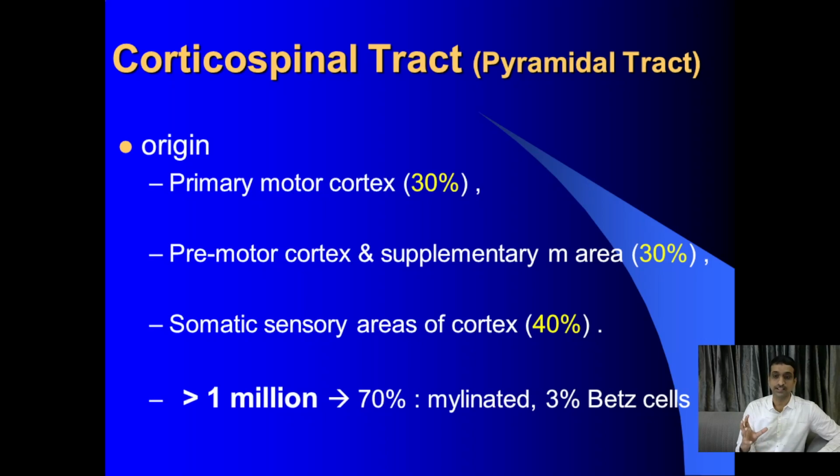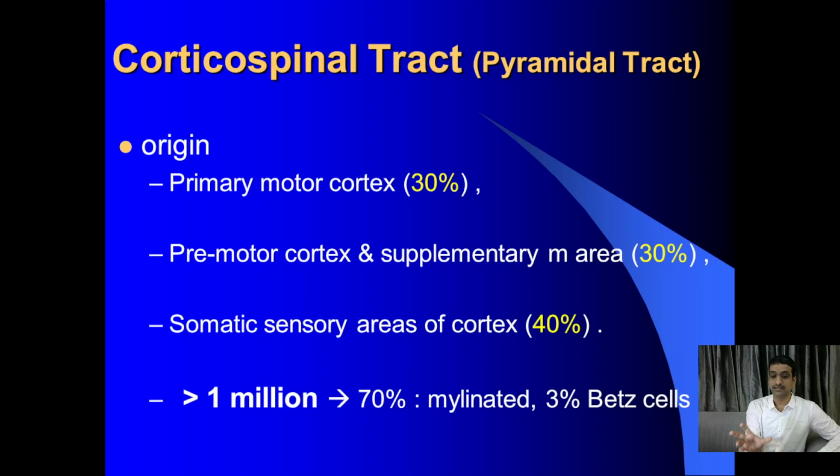The tract carries 1 million fibers on each side. 30% of the fibers originate from the primary motor cortex, then 30% from the premotor and supplementary motor areas together, and 40%, interestingly, are contributed by the somatosensory cortex.